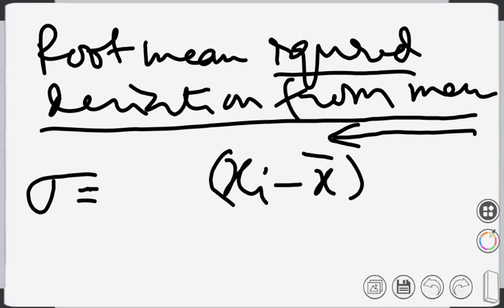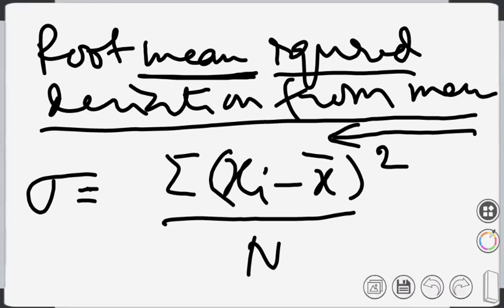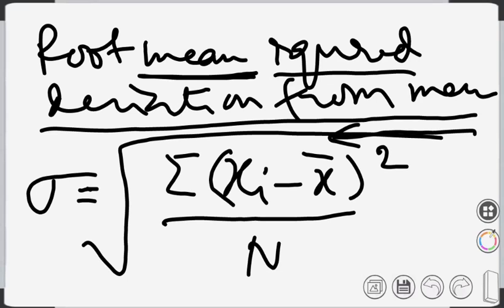So first we calculate the deviation from mean, then we square that, then we take the mean of this. To find the mean, we just add and divide by the number of data. And since we have squared, to bring that to the same level, we have to take the root. So that is the formula for root mean square deviation from mean.